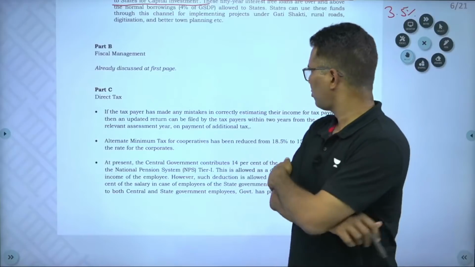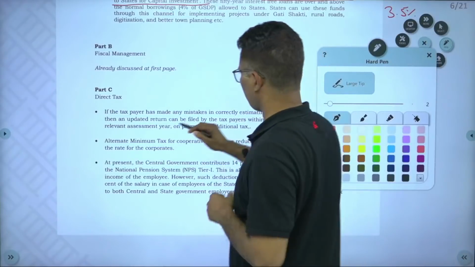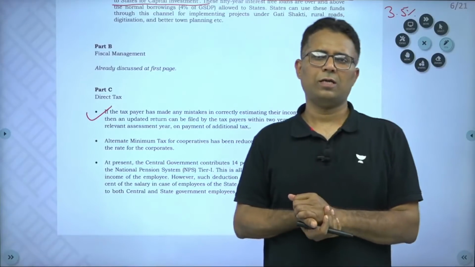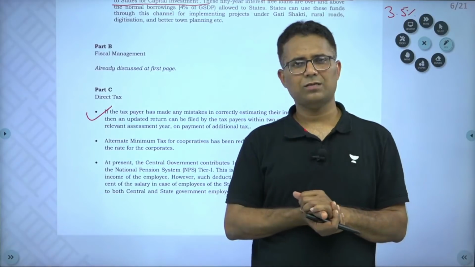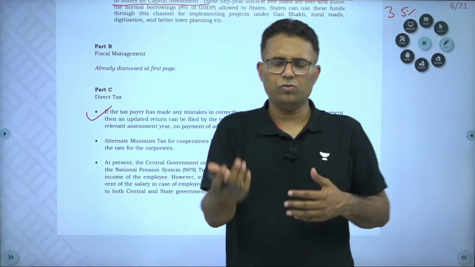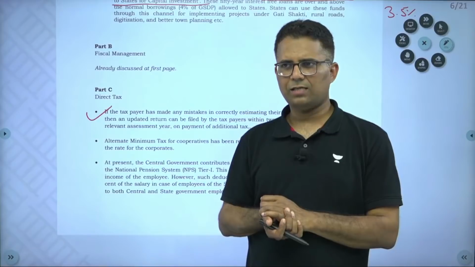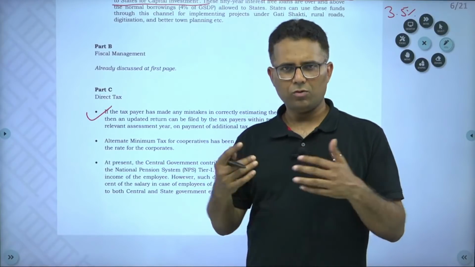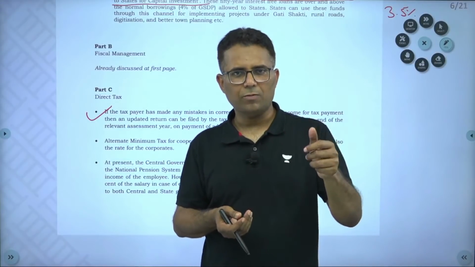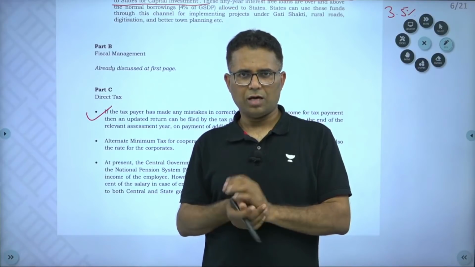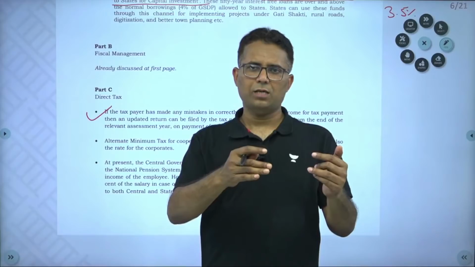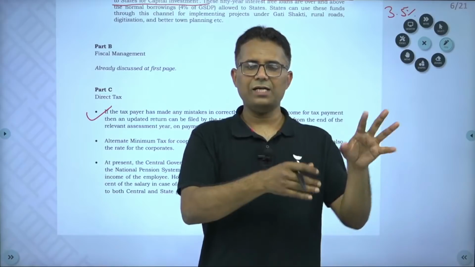Direct tax, 2-3 important things. One is, see, suppose I have filed my tax. If I have filed a tax return, and if there is some error, then earlier what used to happen is that tax officials used to, we get involved in litigation and there was a problem for the taxpayer. Now the provision made is that if I have filed tax and there is some error or there is some income on which I have not paid tax, then after the assessment year I will have 2 years for payment of my extra income which I had not filed in the income tax return.